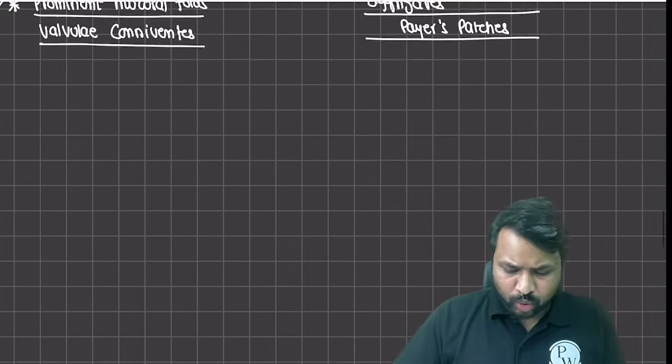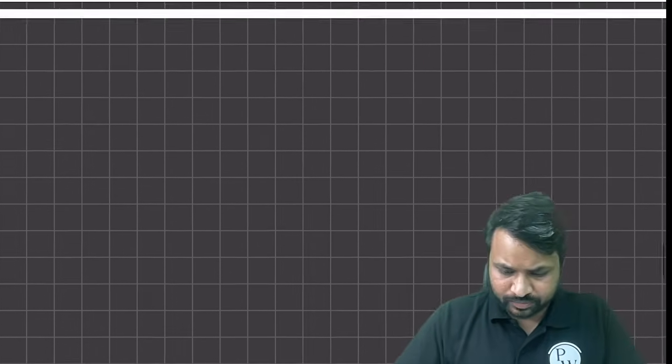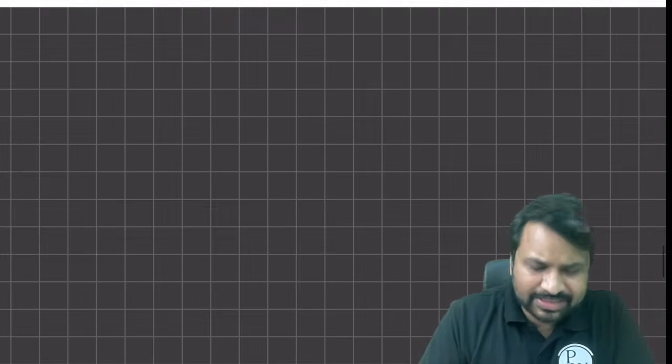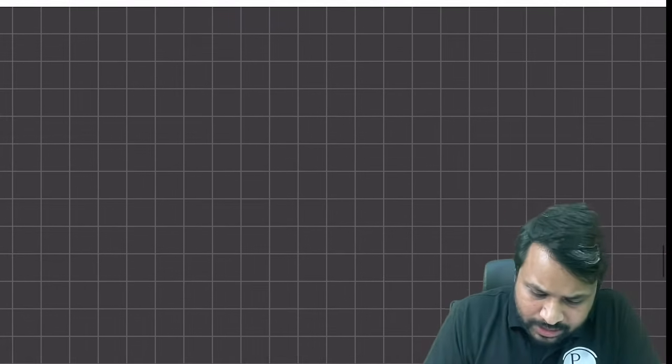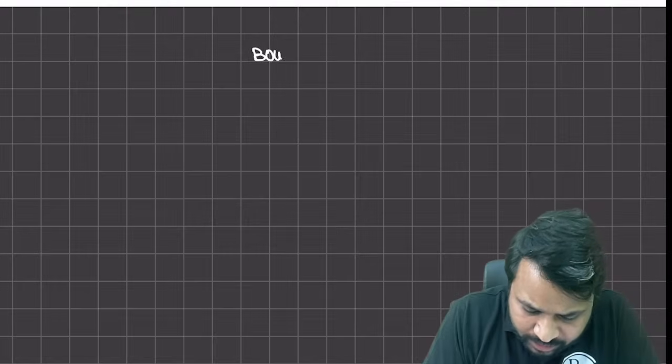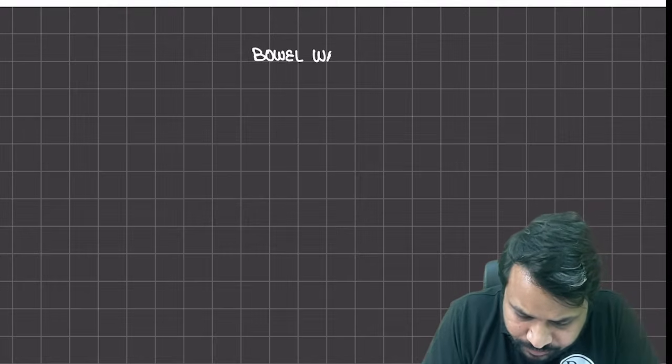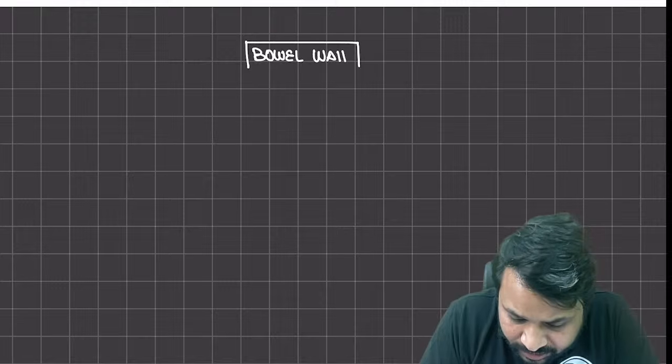If you go into the bowel wall slightly, we have already discussed the entire GI wall, but if you look at it in a little more detail, what does the bowel wall have in store for us?